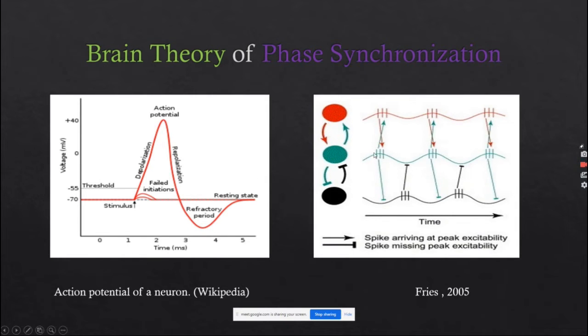The theory suggests that whenever two brain signals are in phase synchronization, they exchange information. Because at that time most of the neural population is in a depolarization state, they are more likely to elicit an action potential. But if two neural populations are not in phase synchronization, they are less likely to transfer information. This arrow indicates they are transmitting information back and forth, but here these two brain signals are not in synchrony, so they are not transmitting information between them.